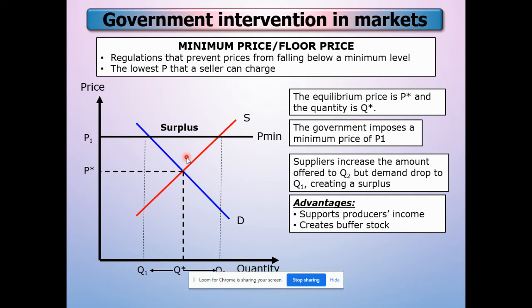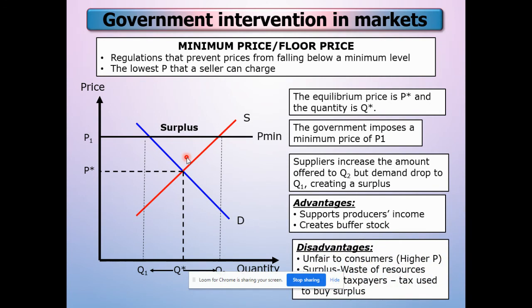Okay, and then disadvantages dia unfair to the consumer. Okay, and then they can waste of the resources. Okay, so apa lagi, unfair to the taxpayer, tax used to buy the surplus. Okay, so dekat sini kita kata the objective dia ialah to protect the supplier.